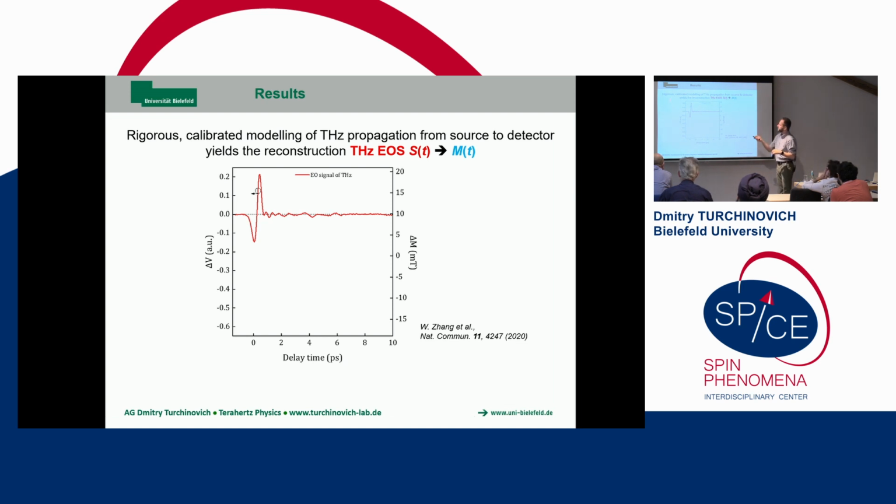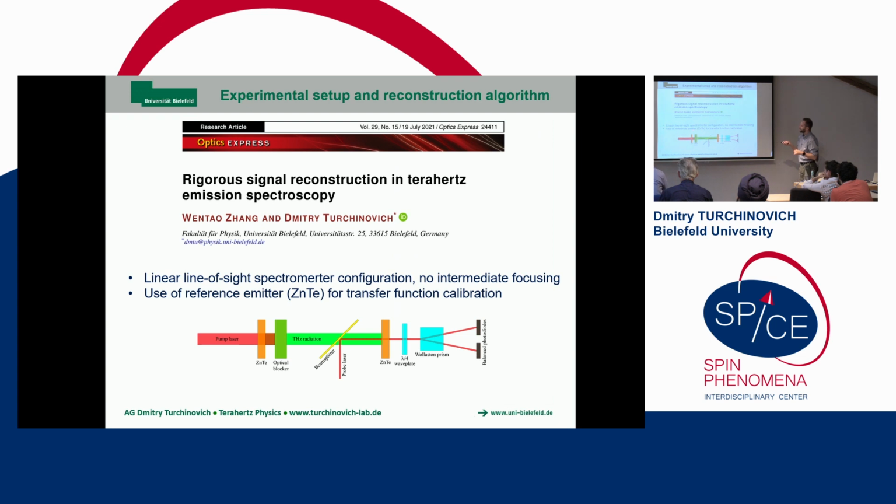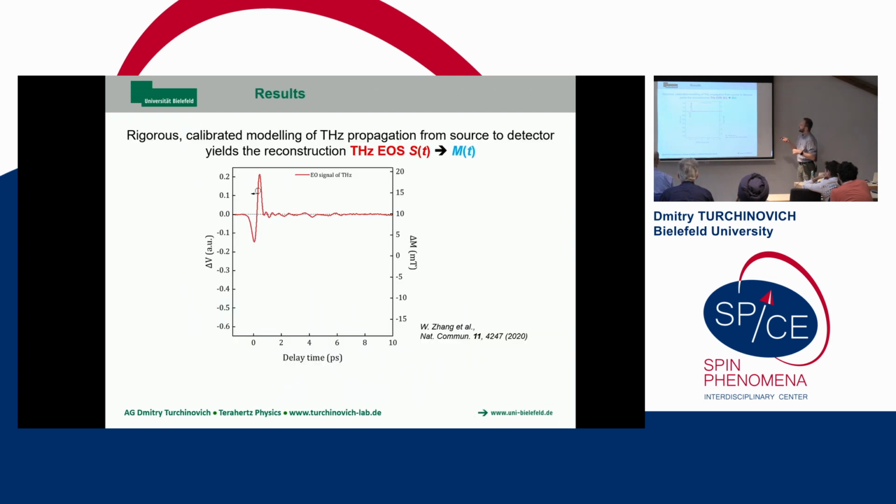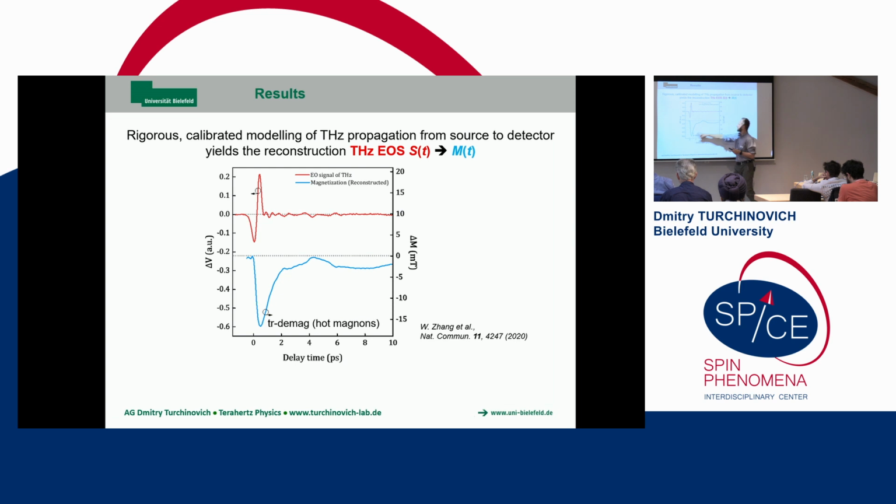So this is now the electro-optic signal from optically excited iron and detected in the far field. It's a super, super tiny signal, so it took lots of averaging. And now we apply the math, and we reconstruct this observable terahertz electro-optic signal to the magnetization dynamics in the sample in a calibrated manner. The electro-optic signal is calibrated. It's delta V over V, which is dimensionless. And now if we know the transfer function, we know by how many millitesla in how many picoseconds iron has demagnetized. So it's not a proportionality. It's really a calibrated result.